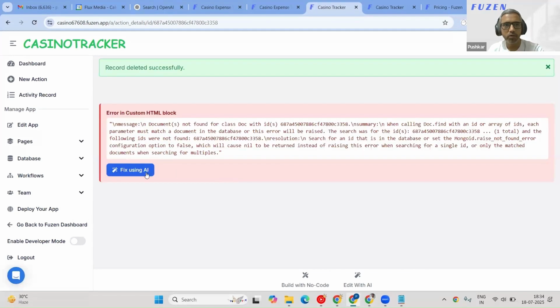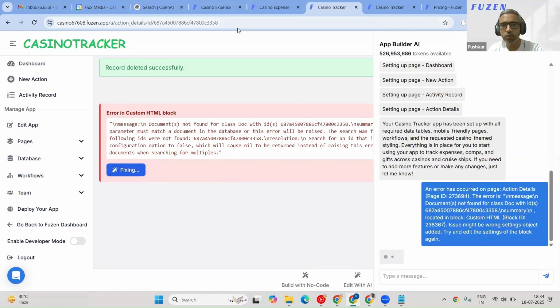Okay, in delete, we got some problem. No, and it's not a problem. It's just that because this record got deleted, there's nothing to show. So that's why we get an error. It's a simple fix. We'll ask it to fix. We'll ask it to say that it didn't find the record, so you can just go to another screen. So we'll do that fix.